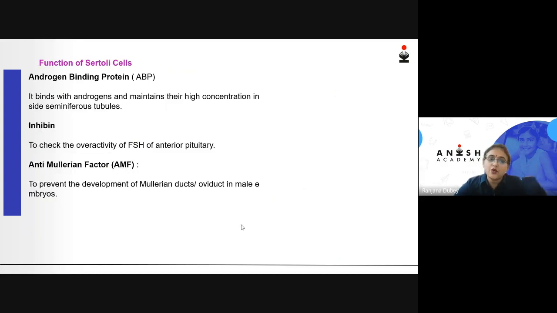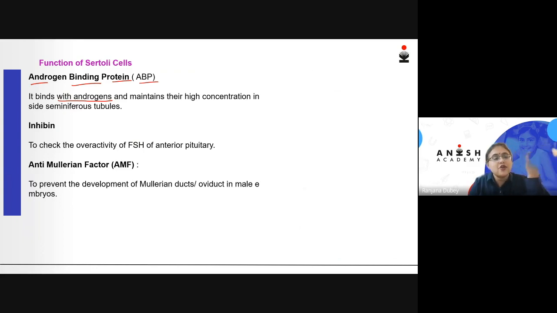Let us see what those functions are. Now they produce a protein called androgen binding protein, abbreviated as ABP. What do they do? They will bind with the androgens, mainly testosterone. Why will they bind with the androgens?